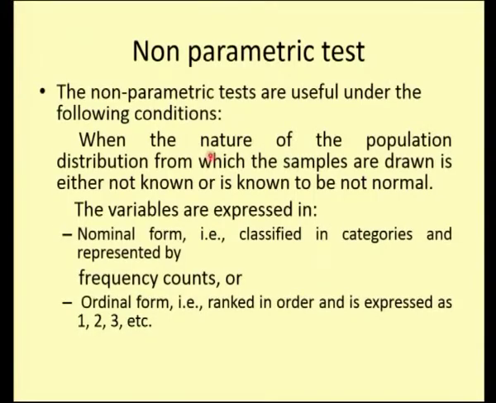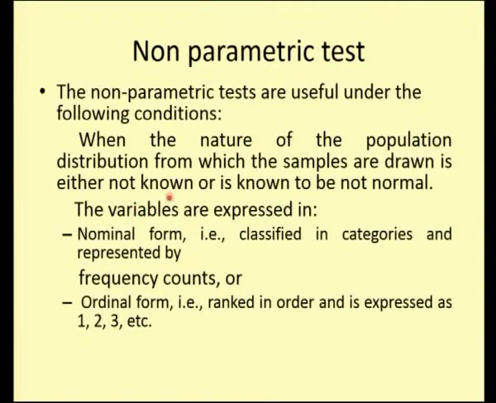If you do not know whether the data is coming from the normal distribution, then we call that a non-parametric test. It is useful under the following conditions. The first is that the nature of the population distribution from which the samples are drawn is not known. So, if we do not know the distribution of the data, then we call that a non-parametric test, or if it is not normal also we call that a non-parametric test.